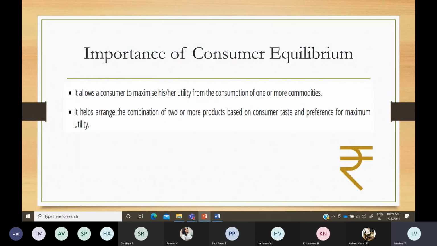You should derive maximum utility or benefit out of that product, either one product or a mix of two products. With your income, you should get the maximum benefit. So that is the importance of consumer equilibrium.